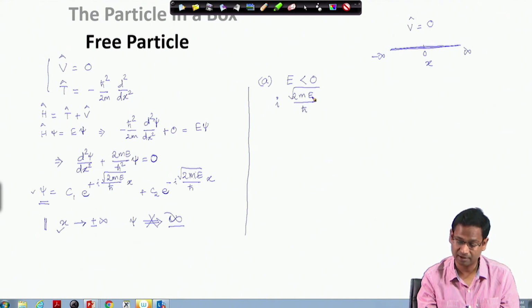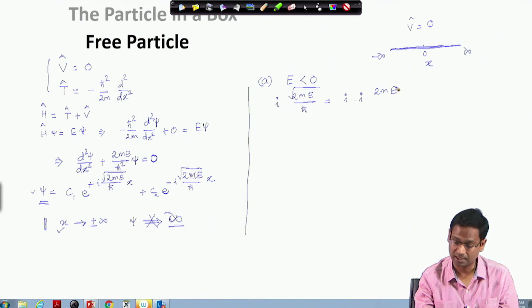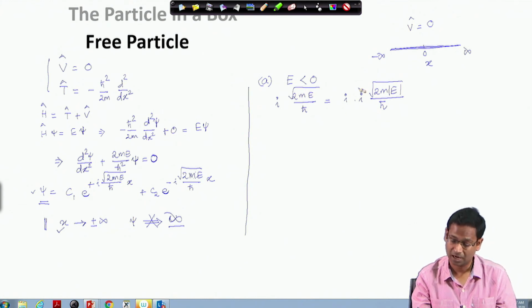Since E is negative, the negative quantity under the square root will give me an imaginary root. So, I have E and I can write this as the absolute value of E, because I have taken out the minus sign of the energy value when E is negative to the outside of the square root, and what I am left with is simply.